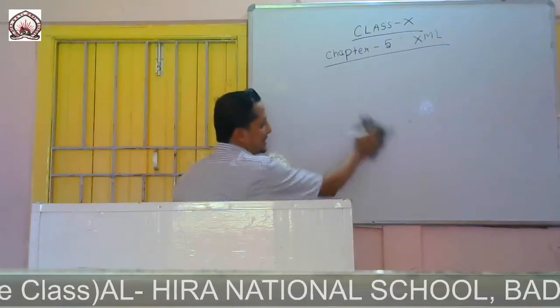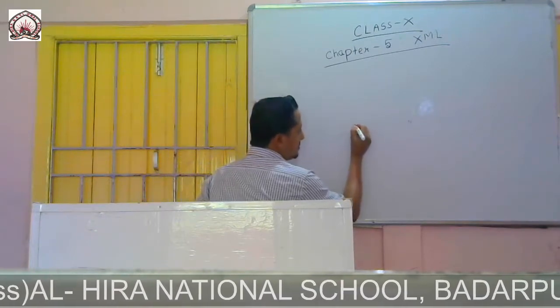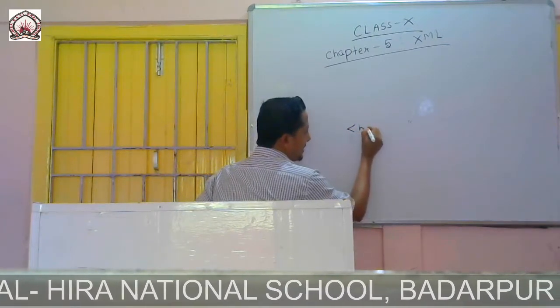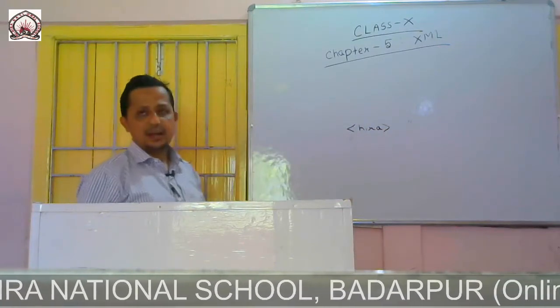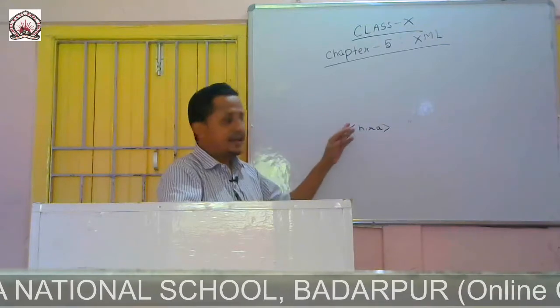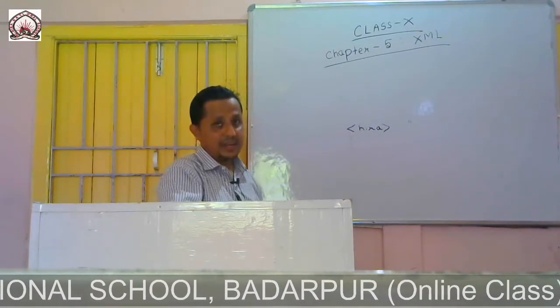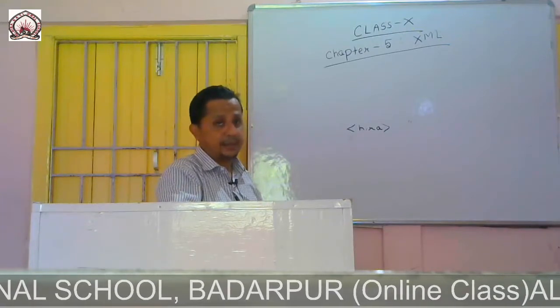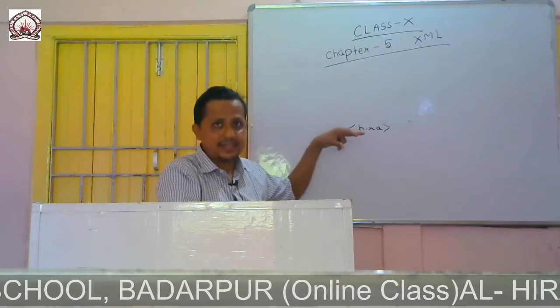So I am just showing an example of how you could name an element. Suppose, say, Hira. It is right, because the condition is that a name could have letters, numbers or other characters, and cannot start with a number. Here my name starts with a letter, so it is right.